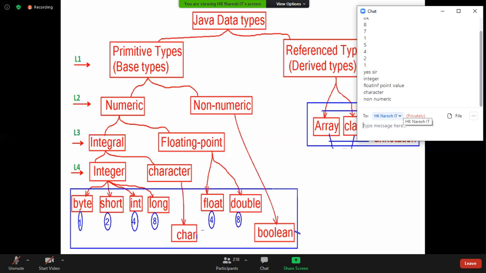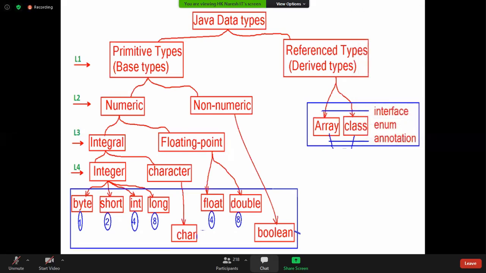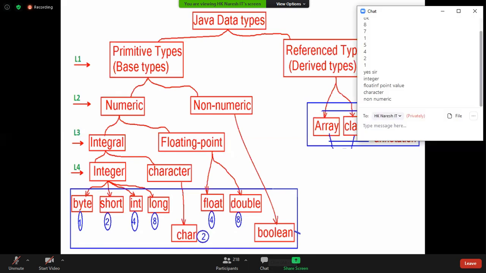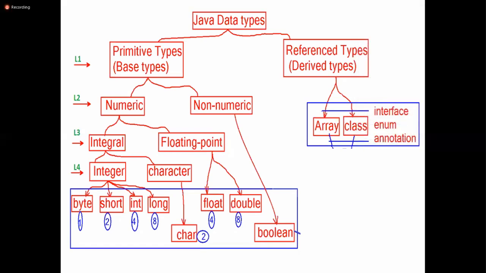Come on. If I use a char data type, how many bytes of memory are allocated? Okay, all people are bringing C language into Java. I told you, don't bring C language. Java takes 2 bytes of memory. Many of you are telling the C language data type size, 1 byte. No, Java takes 2 bytes of memory.